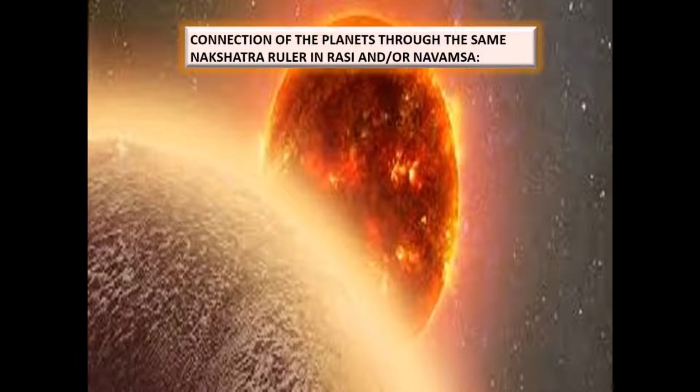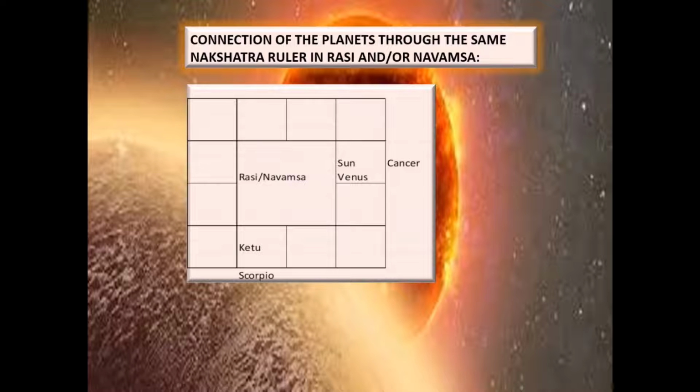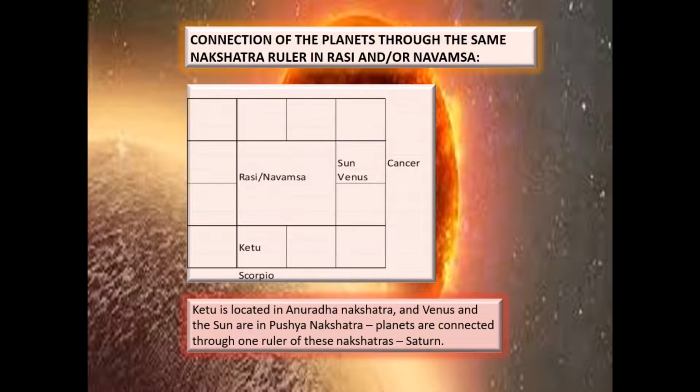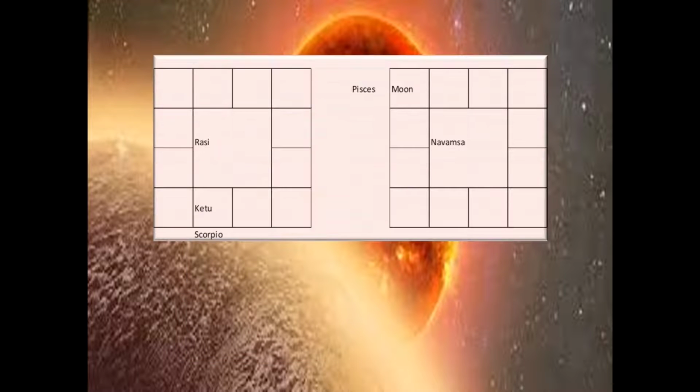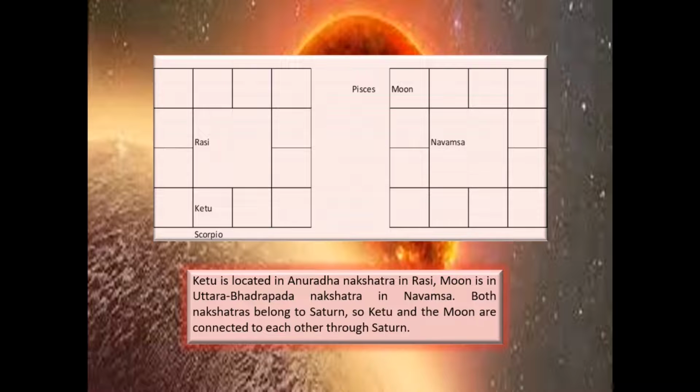Connection of the planets through the same nakshatra ruler in Rasi and in Navamsa. In this example, Ketu is located in Anuradha nakshatra and Venus and the Sun are in Pushyam nakshatra. Anuradha and Pushya are ruled by Saturn. Therefore, these three planets, Ketu, Venus and the Sun, are connected through Saturn. Another example. Ketu is located in Anuradha nakshatra in Rasi, Moon in Uttara Bhadrapada nakshatra in Navamsa. Both nakshatras belong to Saturn, so Ketu and the Moon are connected through Saturn.